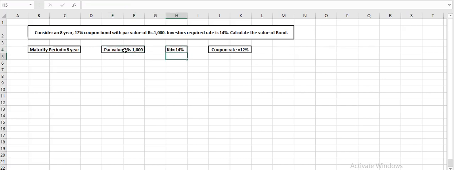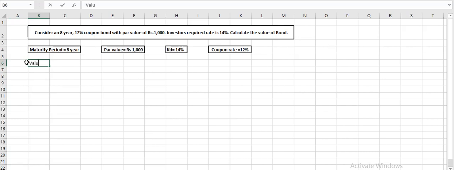So there is an inverse relationship between the expected rate and the coupon rate. If the coupon rate is more than expected, say we are expecting 14%, but the company is paying 16%, the company is paying more than our expectation, we are more happy and we will be ready to pay more than par value. The market value of the bond would be more than 1000. We will calculate this also. Let us first have a solution of this.